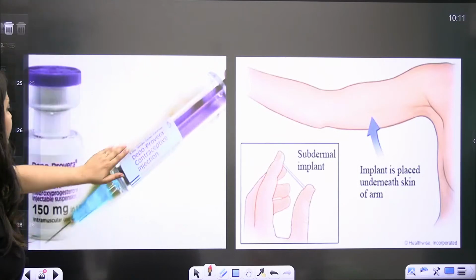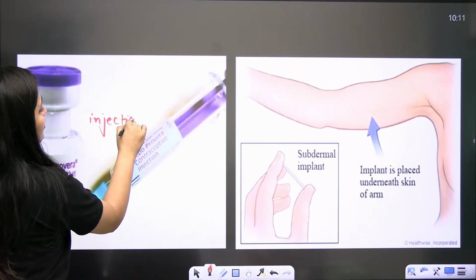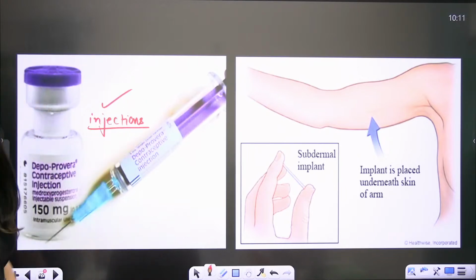And now, bache, we have injections. Of course, they are also hormonal. They will prevent ovulation and all.